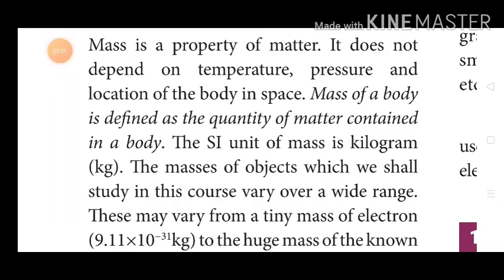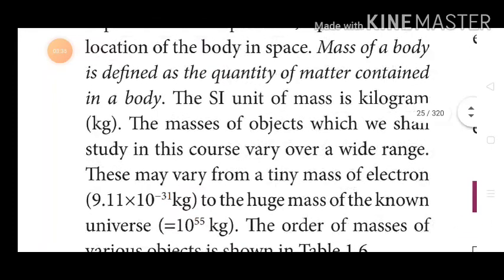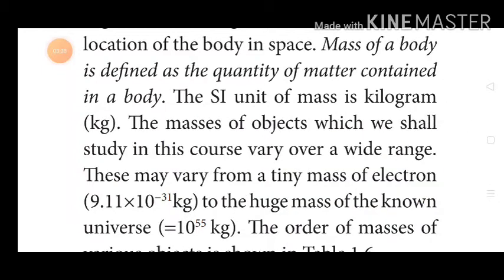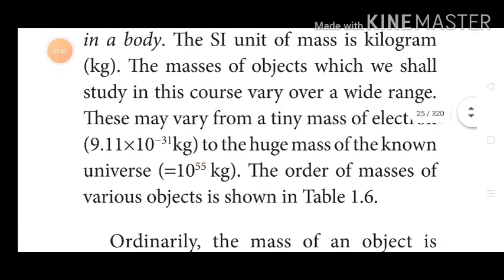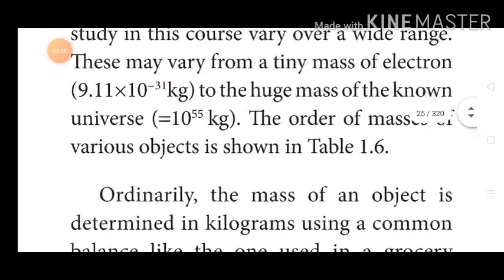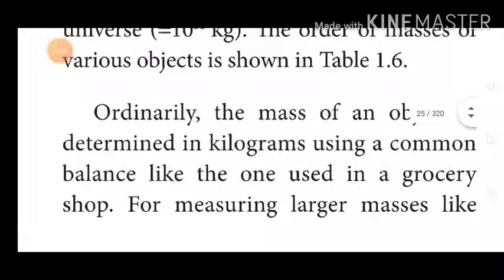The masses of objects which we shall study in this course vary over a wide range. These may vary from a tiny mass of an electron, 9.11 into 10 power minus 31 kilogram, to the huge mass of the known universe, 10 power 55 kilogram. The order of masses of various objects is clearly given in table 1.6. You can go through it.